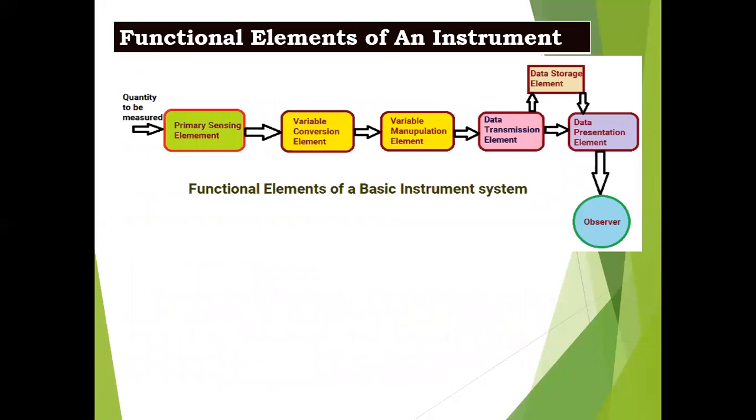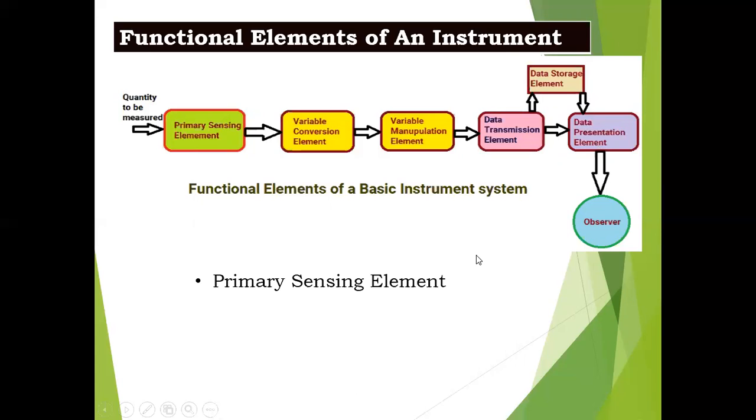Now we move to the functional elements of an instrument. Here the block diagram shows the functional elements of a basic instrumentation system. Here we have many blocks, and each block has its own significance, from primary sensing element to data presentation element.